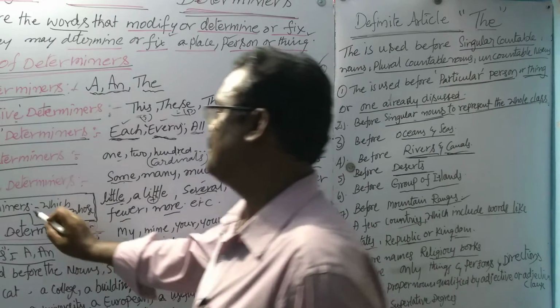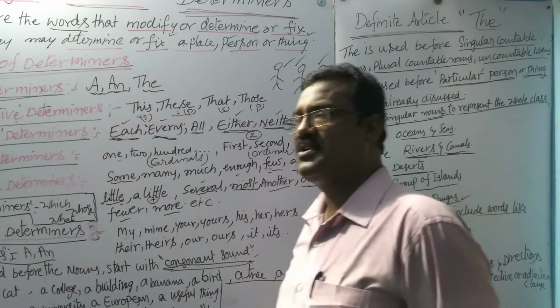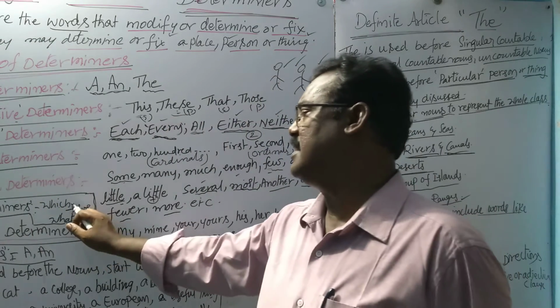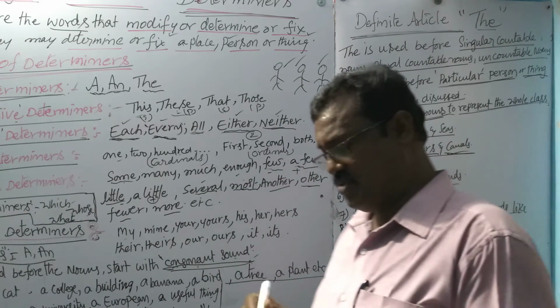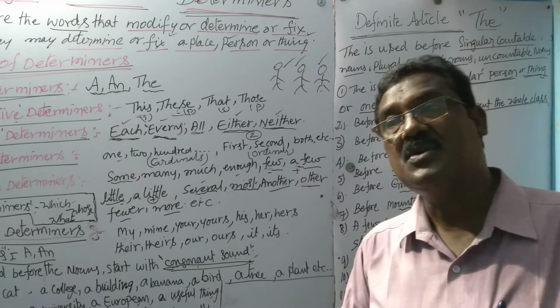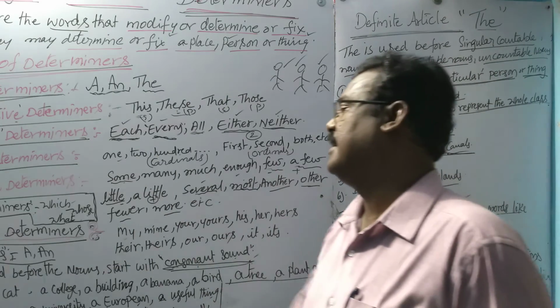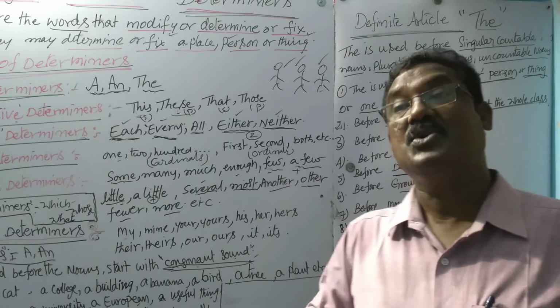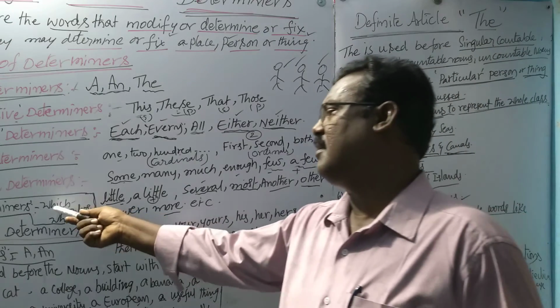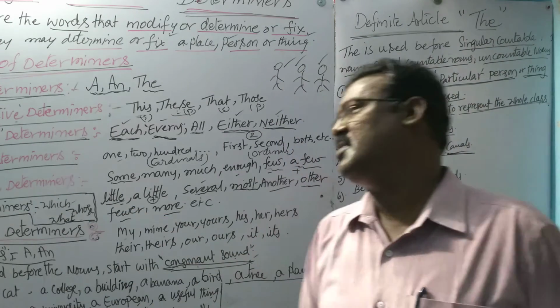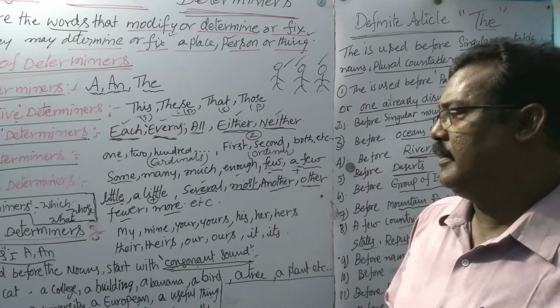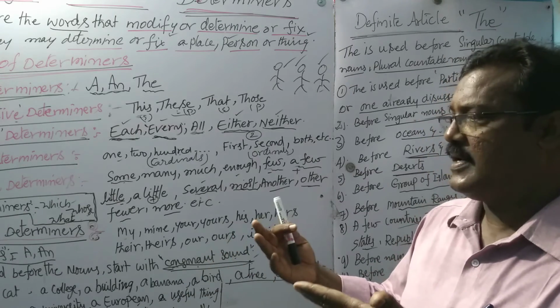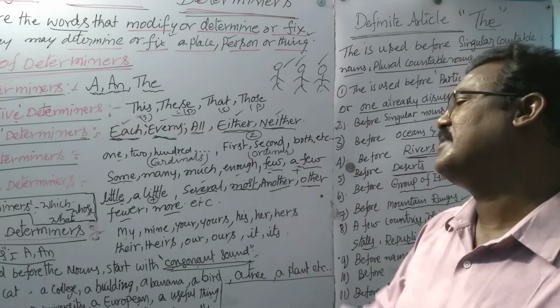Now, interrogative determiners. These WH words we have to use before nouns. Which book do you want? Whose house is this? What ideas do you have? So all these WH words are used before nouns to express their quality, and they fix and determine the nouns.